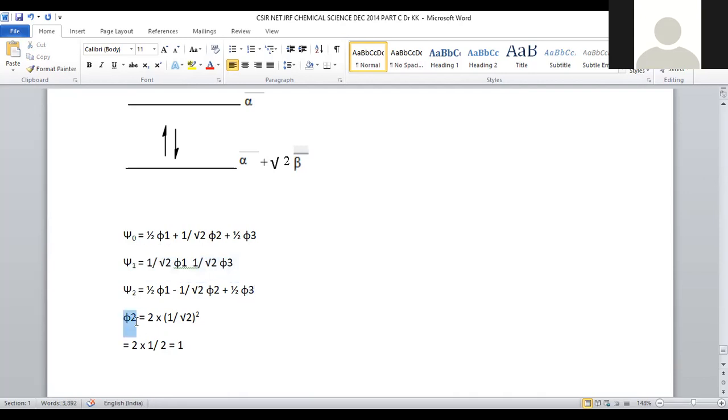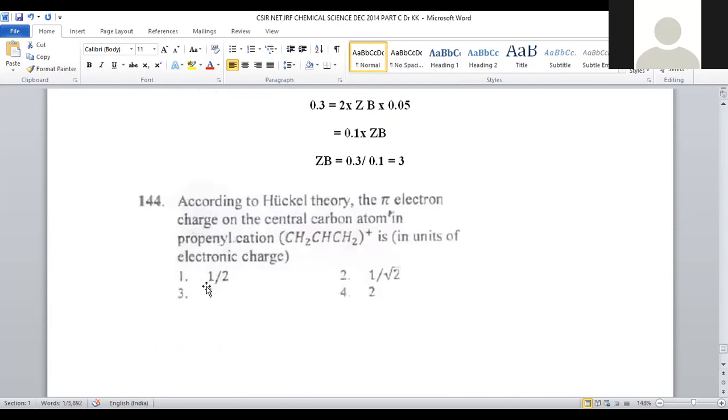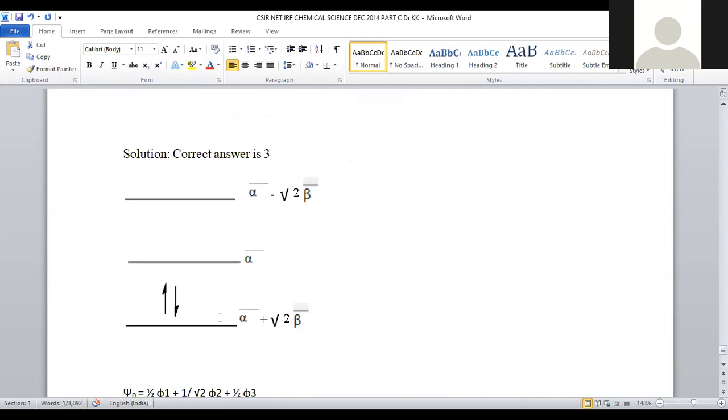Now we are going to calculate the charge on phi 2. It is 2 into 1 by root 2, whole square. Root 2 whole square can be taken as 2, right? So the value will be 2 into 1 by 2, because we have to calculate the charge present in the central atom, which is given by the square of the coefficient. So that is equal to 2 into 1 by 2, and the charge in the central atom will be 1. So for question number 144, option number 1 is the correct answer.